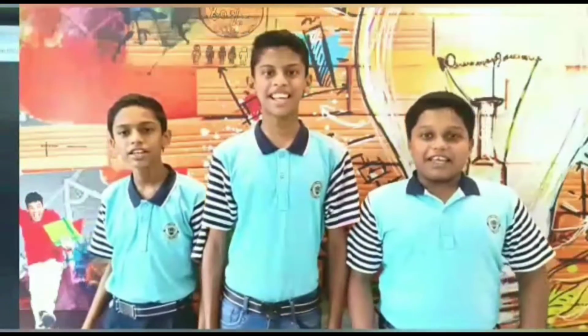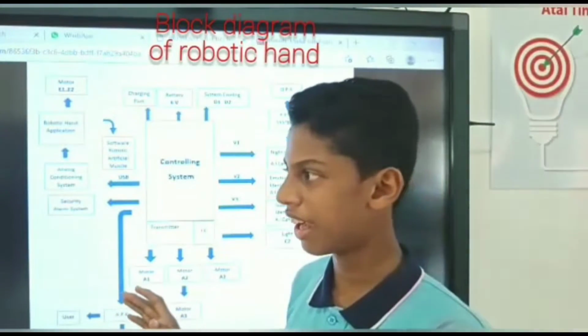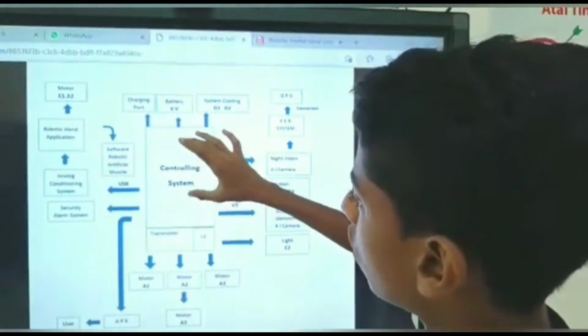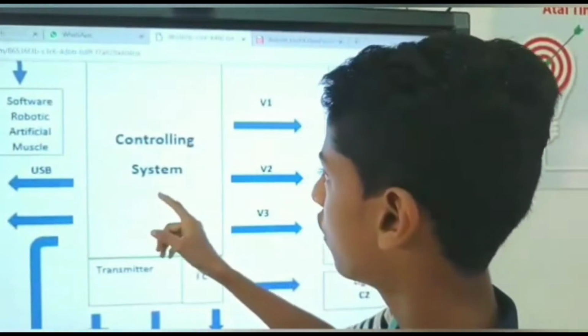This is the block diagram of the robotic useful hand. This is the controlling system of the robotic useful hand.